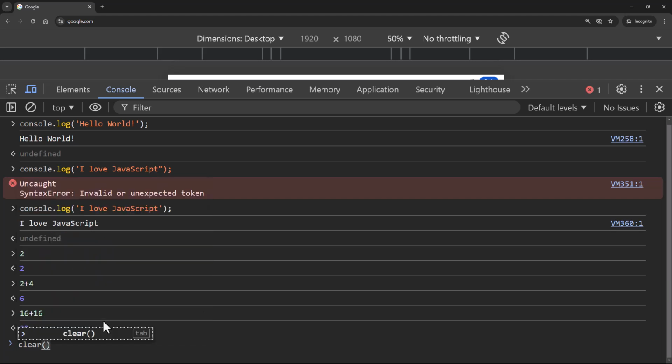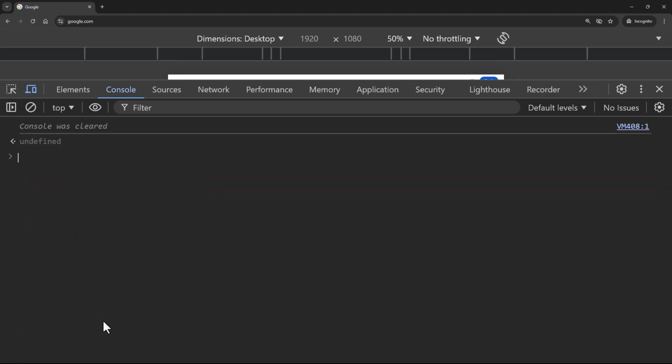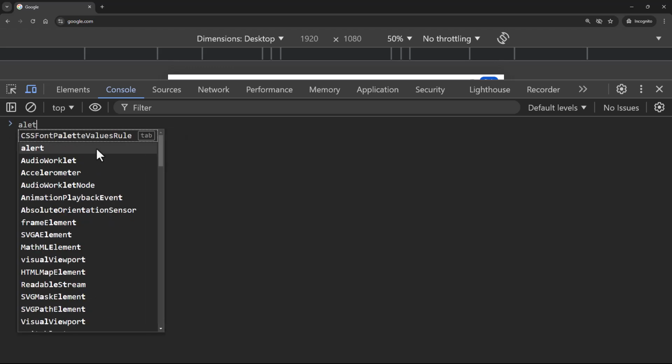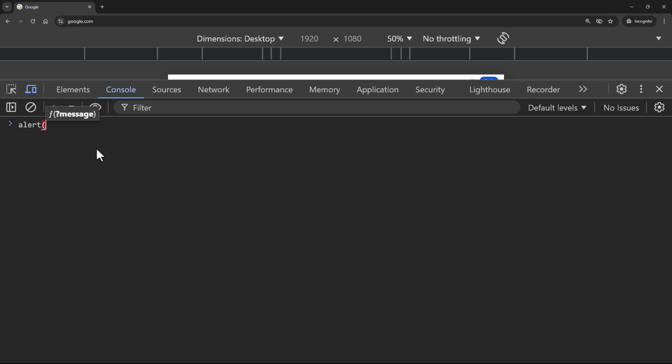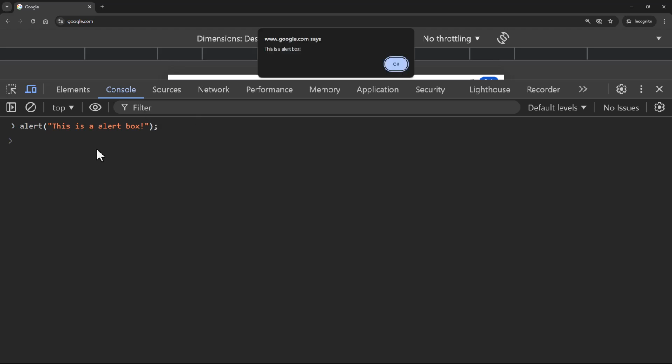I'll first clear my browser console using this clear function. Everything is cleared. Or you can even right click and say clear console. That should also do the job. Now over here, I'm going to bring in an alert box. So I can say alert over here, and I can say this is an alert box. Now I need to close this, and if I press enter, you'll see this is an alert box.